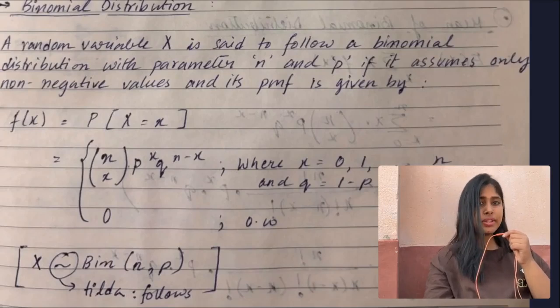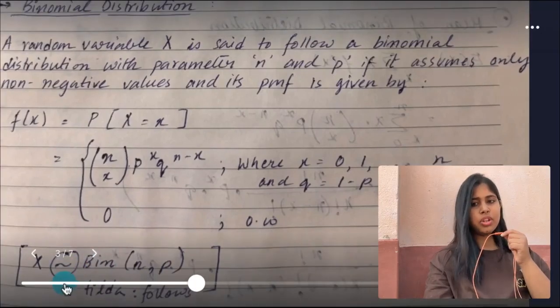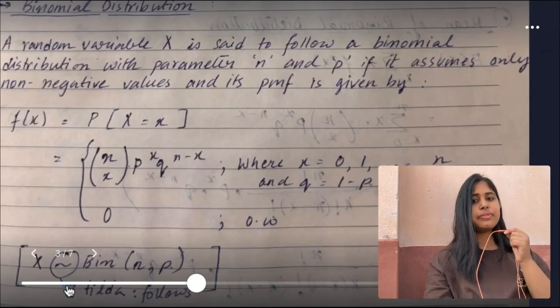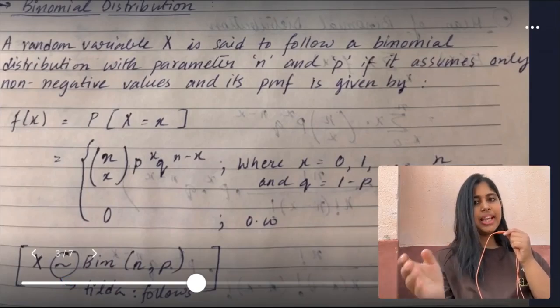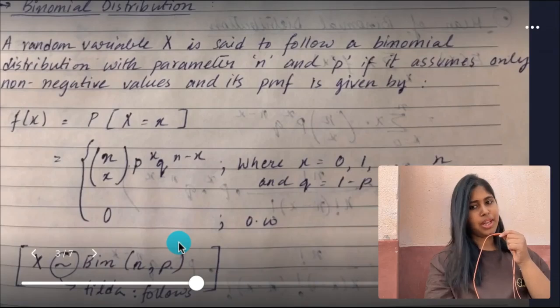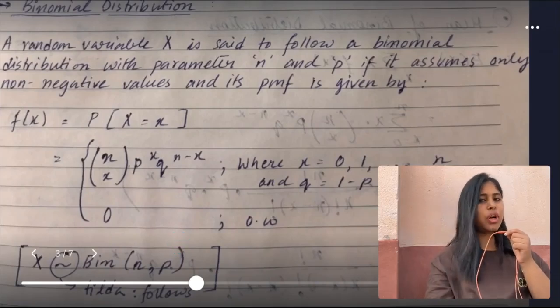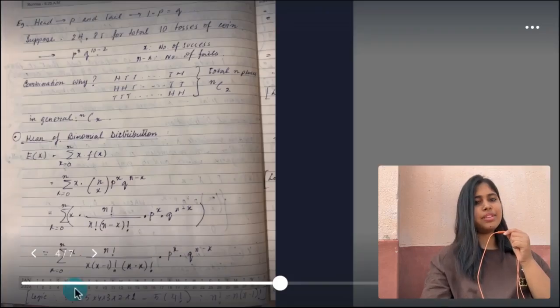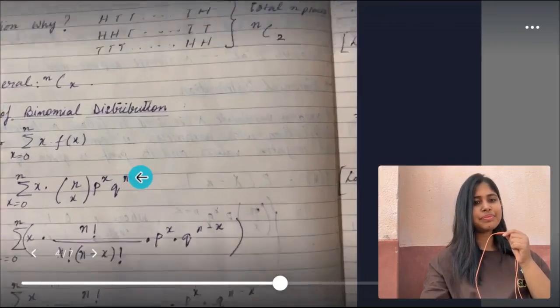Now see this. This is the notation of the binomial distribution. This sign basically means tilde. What is tilde? It means follows. So X follows Binomial(n, p). If someone asks you to write the distribution, you write X follows Binomial(n, p). n is the number of trials, p is the probability of success. Do you get my point? I've told this many times because it should be clear, right?